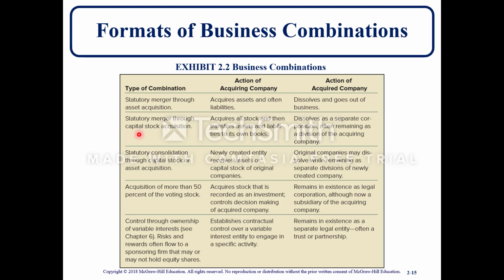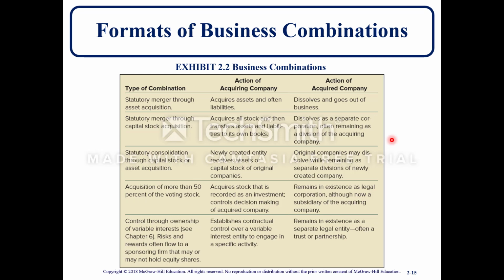Another example is a statutory merger through capital stock acquisition. Actions of the acquiring company: it acquires all stock and then transfers assets and liabilities to its own books. The acquired company dissolves as a separate corporation, often remaining as a division of the acquiring company. The acquiring company is the company that is purchasing or gaining the other company, and the acquired company is the company that's being gained or that's dissolving.